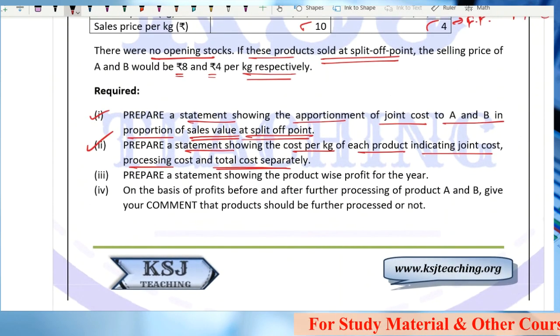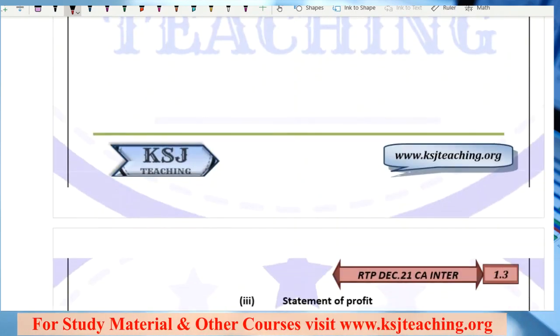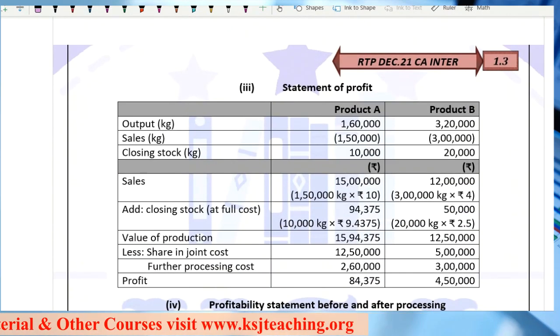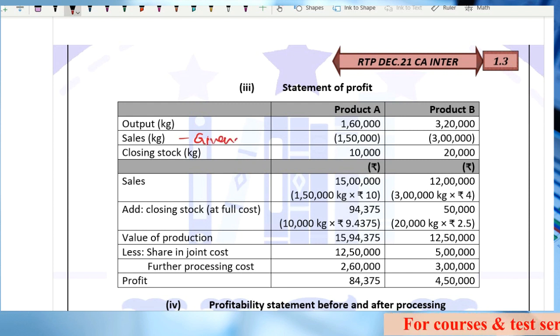Prepare a statement showing the product wise profit for the year. Now he wants to calculate the profit for the year. Statement of profit. Output is 1,60,000 and 3,20,000. What is the sales out of that? It is given to you in the question. This is given 1,50,000 and 3 lakh. So there is a closing stock of 10,000 and 20,000.